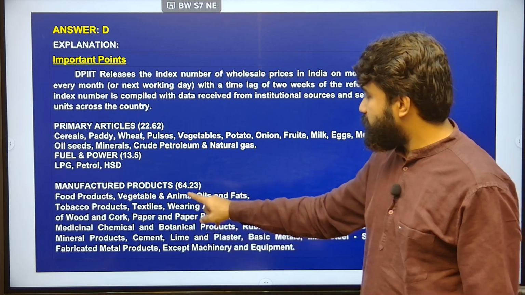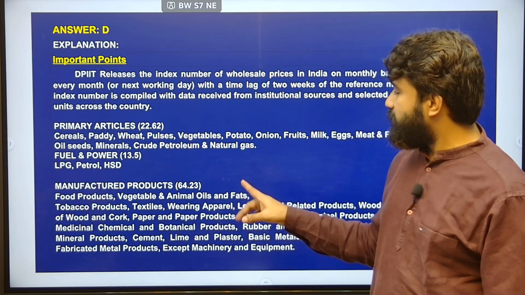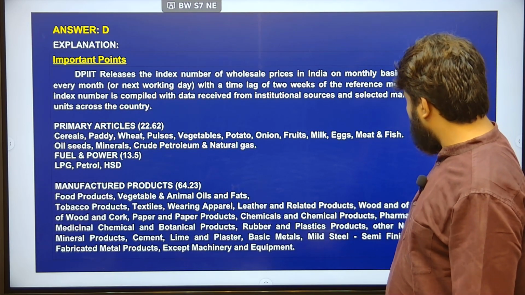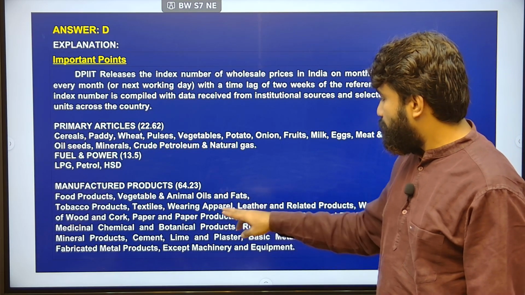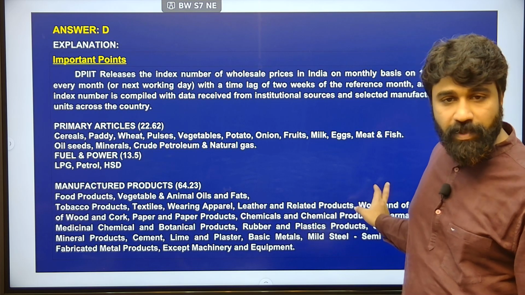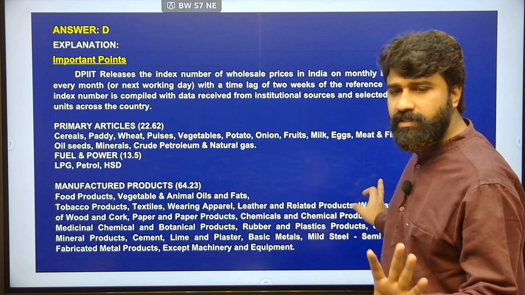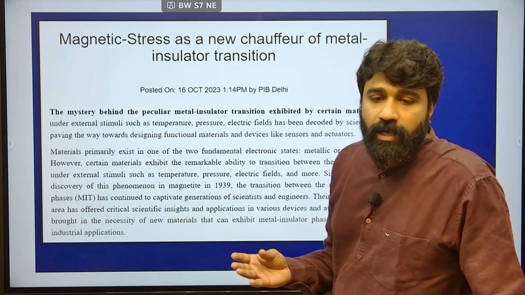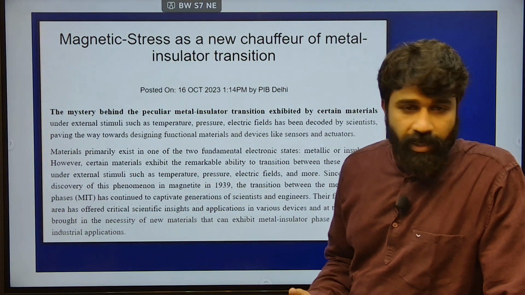In the manufacturing sector, it will contain tobacco products, textiles, wearing apparel, leather and related products, and also wood, and next paper and paper products, chemicals. Please list out all these things. This is very simple for you. The manufacturing sector will contain all the secondary sector things in the economy.